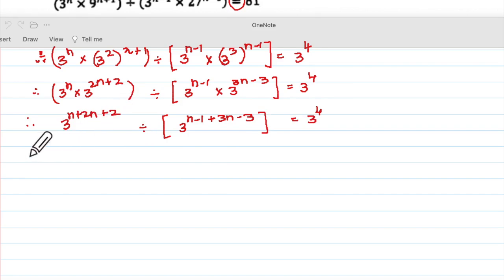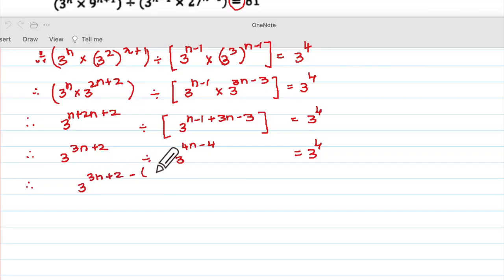What is happening over here? 3 to the power 3n plus 2 divided by 3 to the power 4n minus 4 equal to 3 to the power 4. Now what should I do? 3 to the power 3n plus 2 minus 4n minus, into bracket, do this. And that's equal to 3 to the power 4.